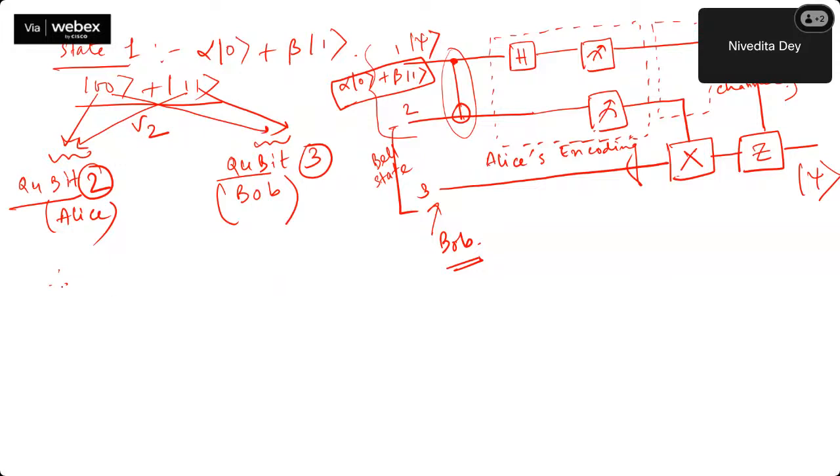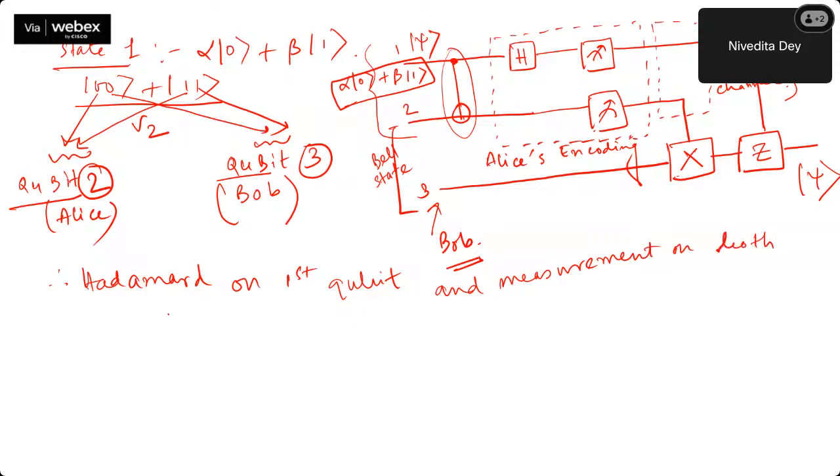Okay. Therefore, Hadamard on first qubit and measurement on both first and second qubit are Alice's 2-bit cell.